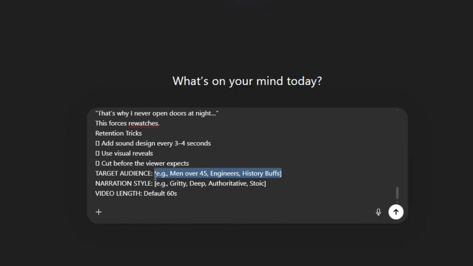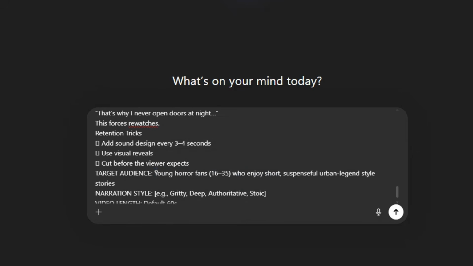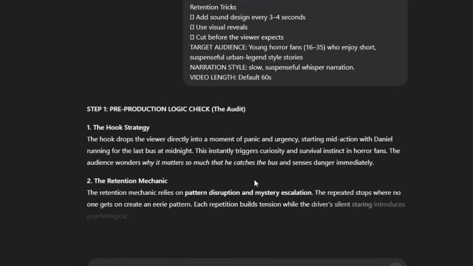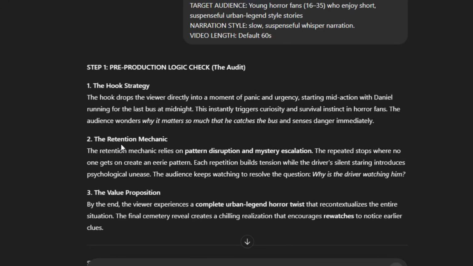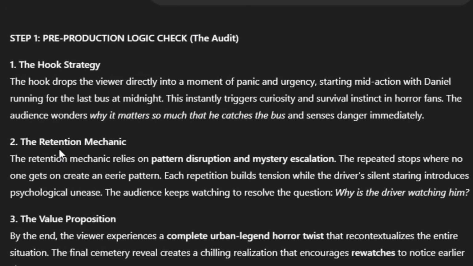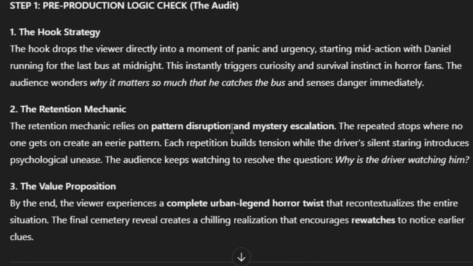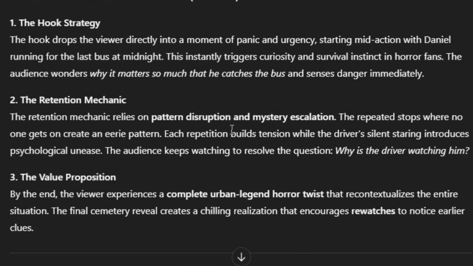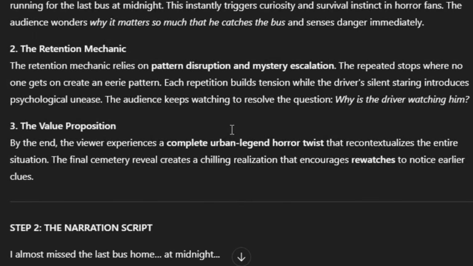Now, hit enter. Watch what happens. We have a win here. The AI doesn't just write, it thinks. First, it generates a strategy audit. It tells you exactly how it plans to hook the viewer psychologically. It outlines the value proposition. This ensures we aren't just making noise. We are making content people actually watch.